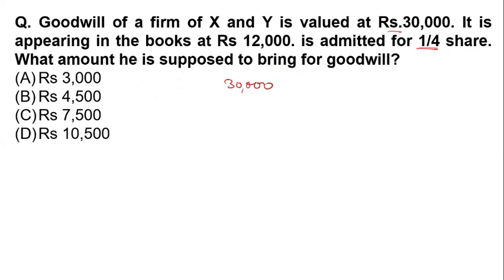The share he is admitted for, that is also his share of the goodwill. So 1/4 of 30,000 is 7,500. So option C is the right answer.